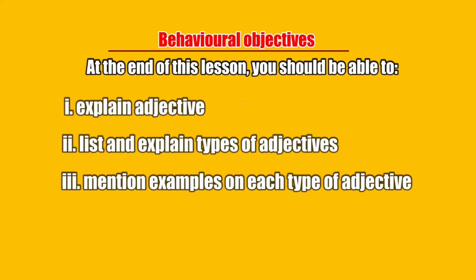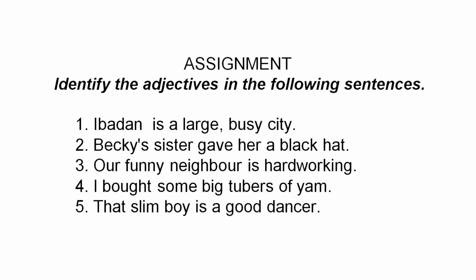Now, take this down as your assignment. 1, Ibadan is a large, busy city. 2, Becky's sister gave her a black heart. 3, her funny neighbor is hardworking. 4, I bought some big tubers of yam. And 5, that slim boy is a good dancer.